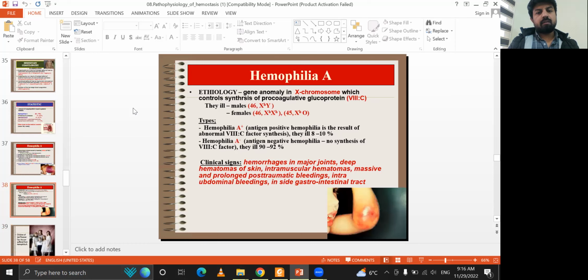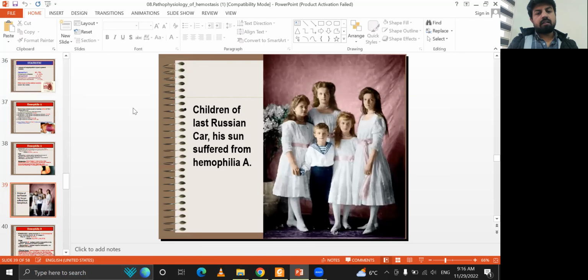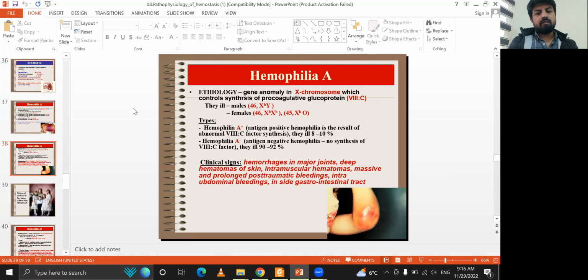Hemophilia A etiology is a gene anomaly of the X chromosome which controls synthesis of the coagulative glycoprotein. Types are antigen positive and antigen negative, non-synthesis and synthesis. Clinical signs include hemorrhage in the major joints, deep hematomas, skin and intramuscular hematomas, and massive and prolonged post-traumatic bleedings.